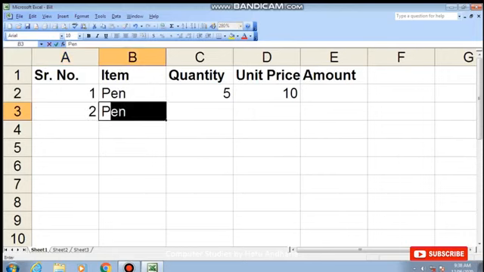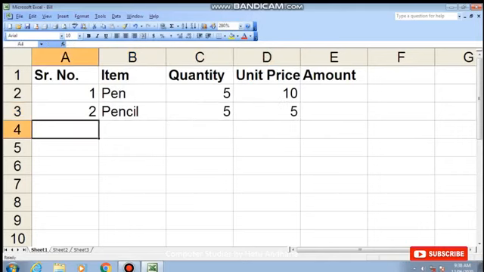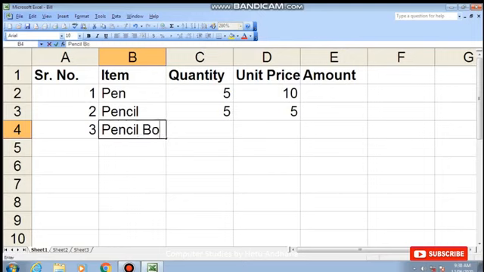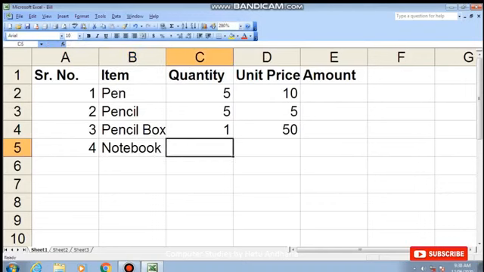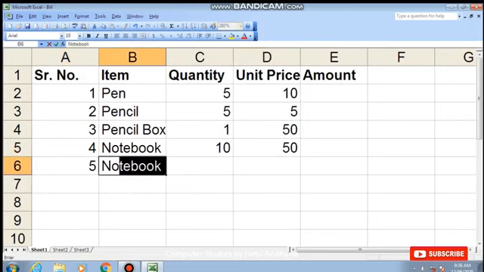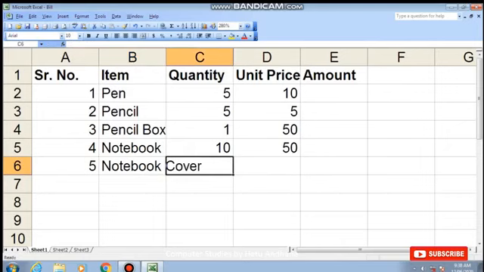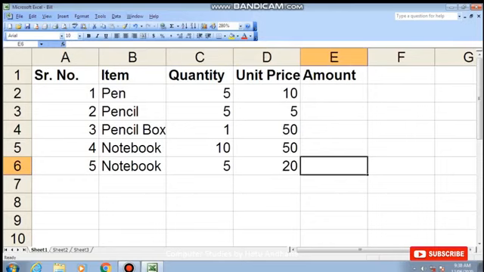Next thing being purchased is pencil. How many? Again 5. Price is also 5. Third thing, pencil box. He will not purchase 5 pencil boxes. He will purchase only 1. Price will be 50. Then notebook. 10 notebooks worth 50 rupees. And fifth or last thing is notebook cover. You will purchase 5, notebook covers will be enough, 20 rupees. Okay, so this much is ready.